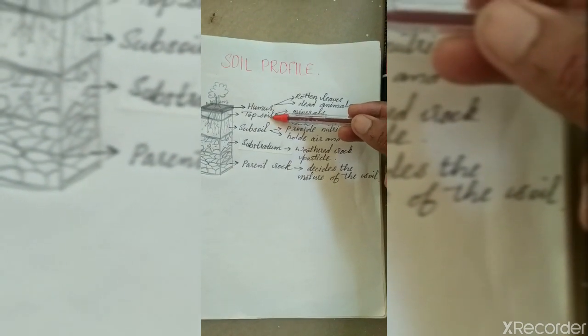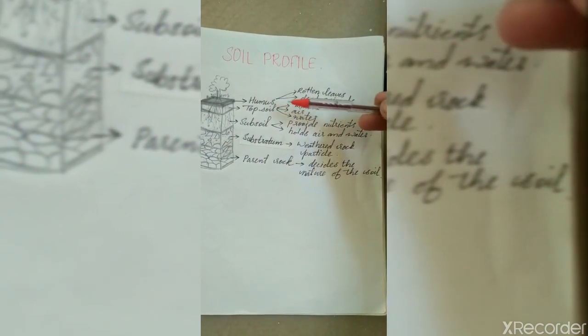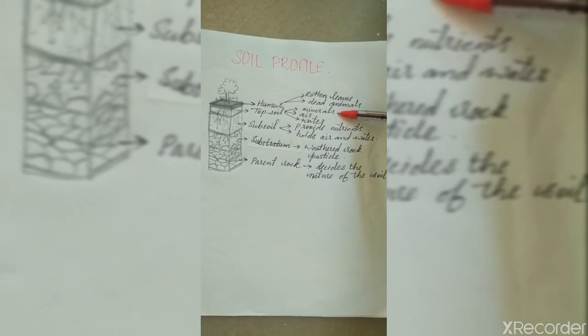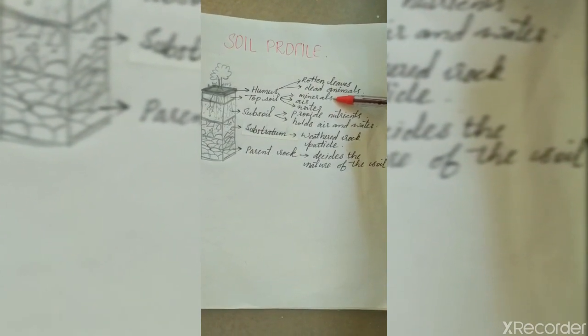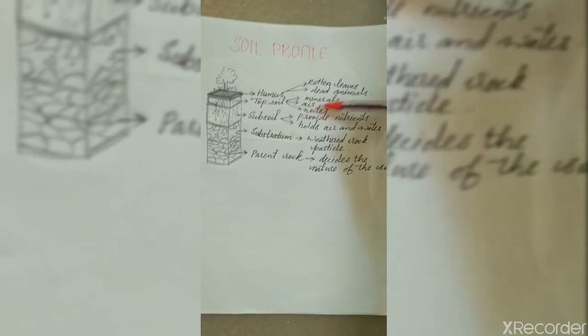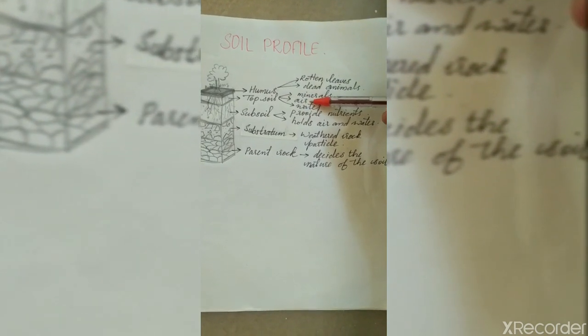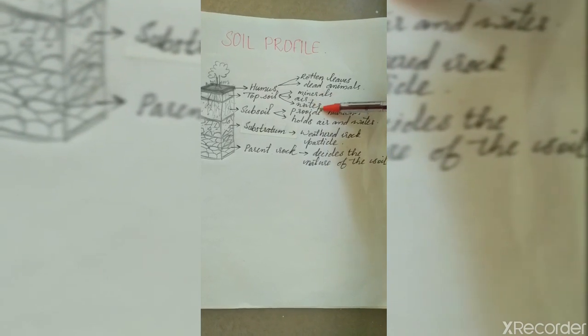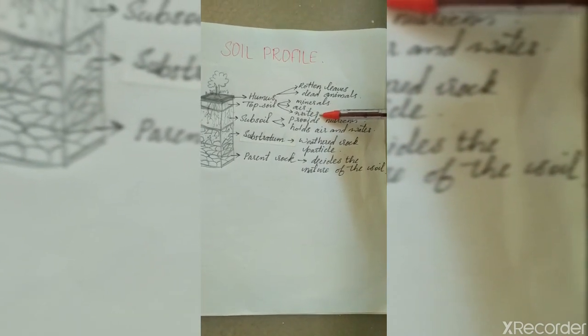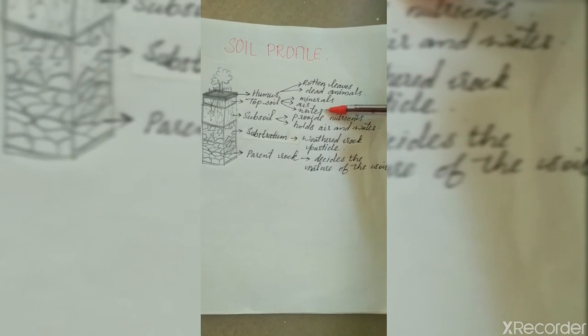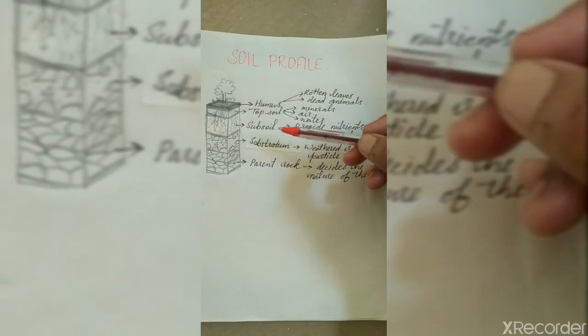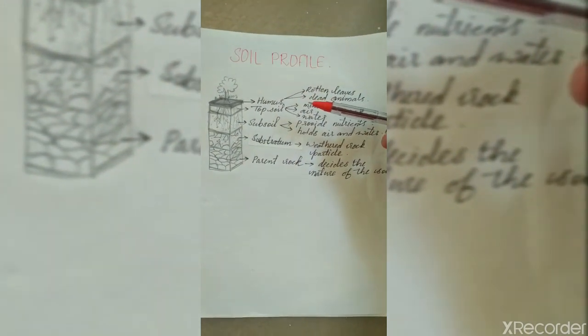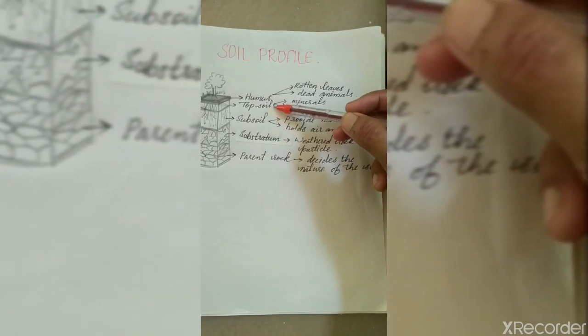So the topsoil has the presence of humus, then different types of minerals like nitrogen, potassium, phosphorus, etc. Then the topsoil has enough air. Soil must be aerated. Then the presence of water, meaning the moisture content. So that is the topsoil. Small plants always grow in the topsoil.